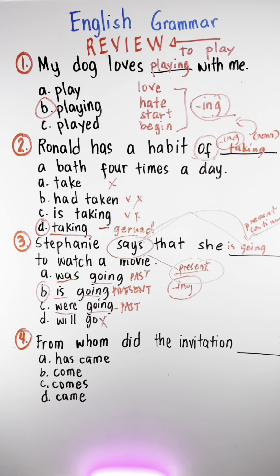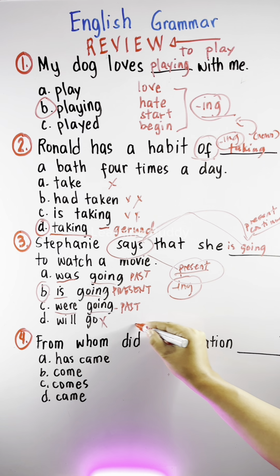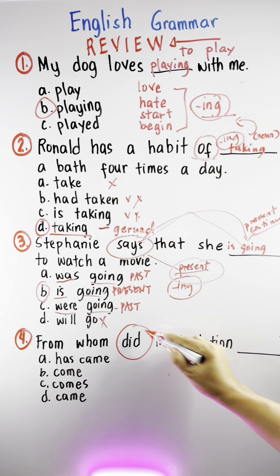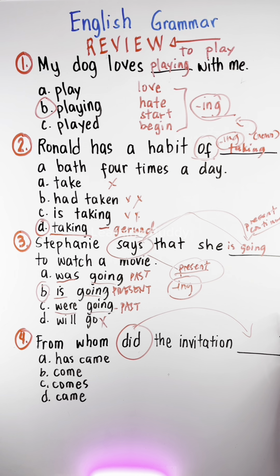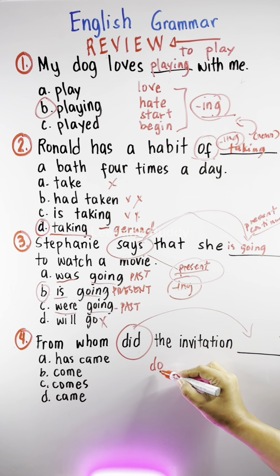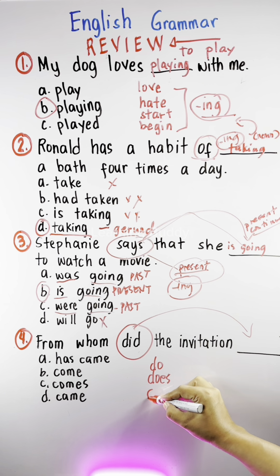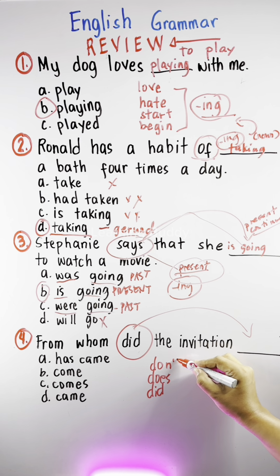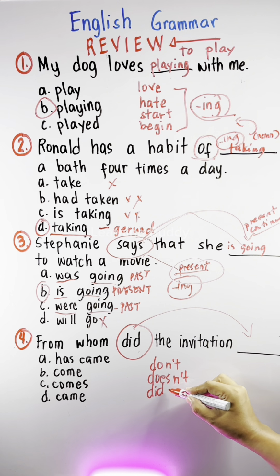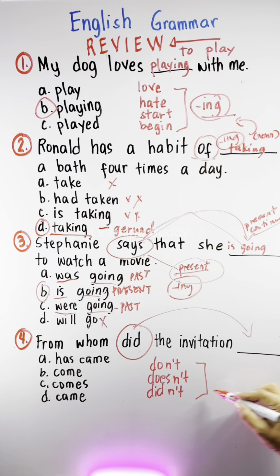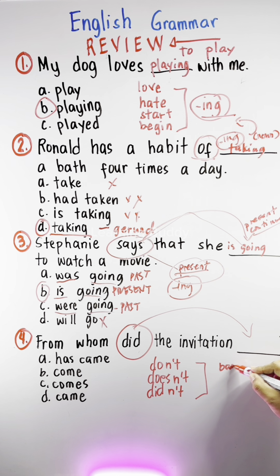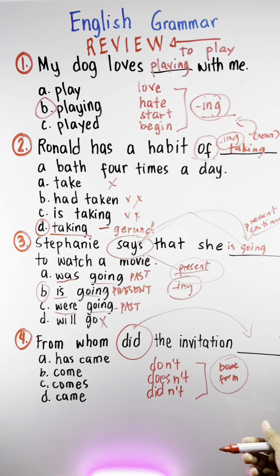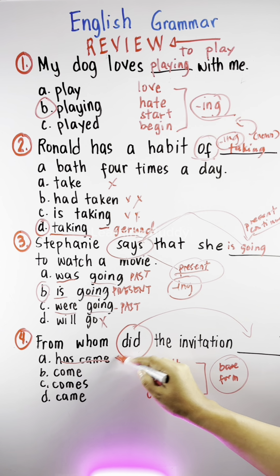How about number 4? From whom did the invitation blank? Is it A, has came, B, come, C, comes, or D, came? Ang clue naman dito ay yung salitang did. Hindi ba sinabi natin sa isang video natin na kapag nakita ang do, does, did, pati na rin ang don't, doesn't, and didn't, dapat ang susunod na verb or yung main verb ng sentence ay nasa base form, walang conjugation, hindi nagtatapos sa S, sa ES, sa D, sa ED, o iba pang mga letrang irregular verbs.